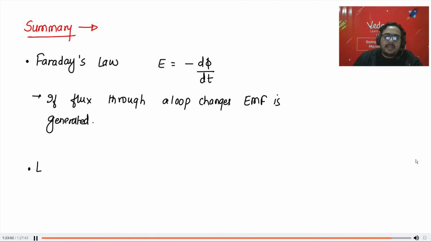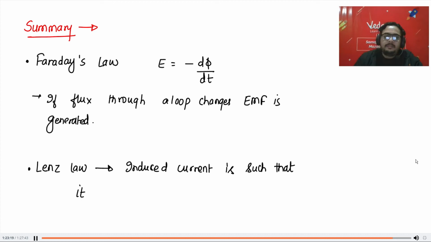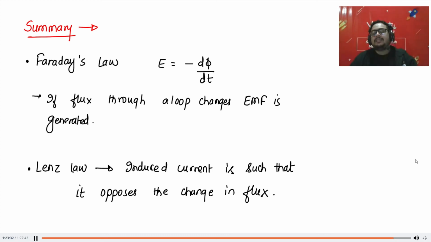And the second thing we have learned today is Lenz's law, which is simply the induced current. The induced current is such that it opposes the change in flux. Okay, this is all we have studied today.